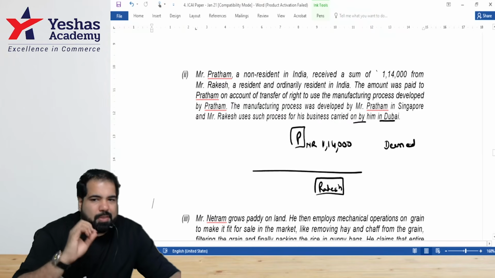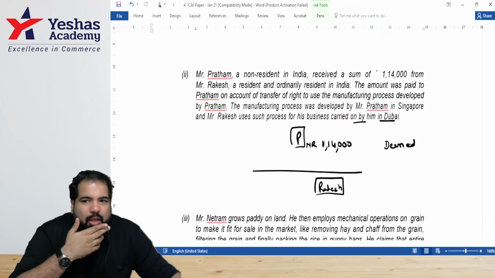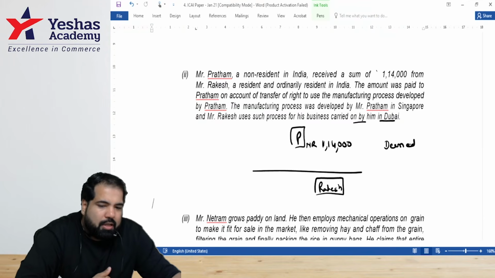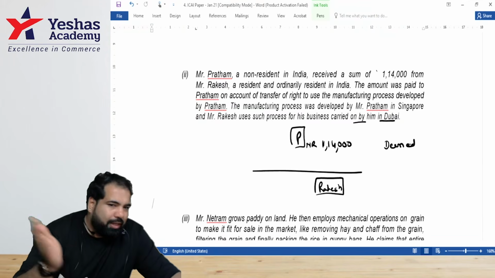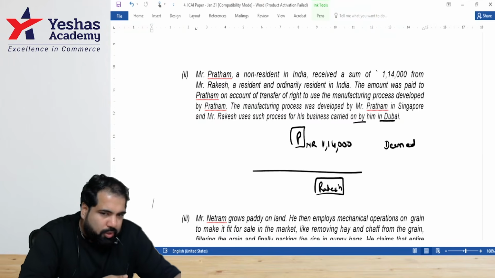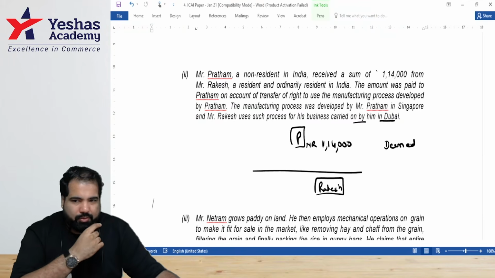Very briefly, how will you present this, guys? Pratham is a non-resident earning 1,14,000 for the use of technical services from Mr. Rakesh. The same has been used by Mr. Rakesh for a business carried on in Dubai. As per section 9(1), whichever subsection you can write, since the technical services have been used in Dubai and not been used in India for a business or profession, the same will not be deemed to accrue or arise in India or tax in India. Are we okay with this, guys? Yes. All right.